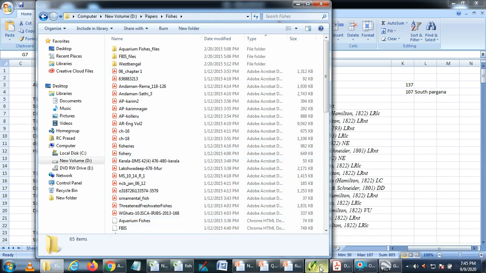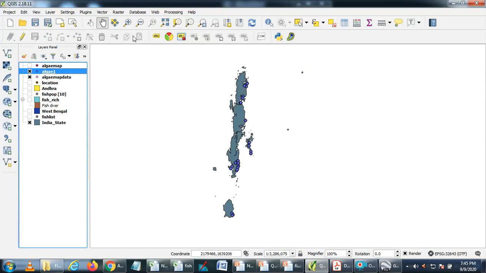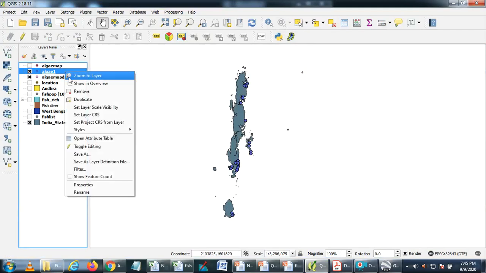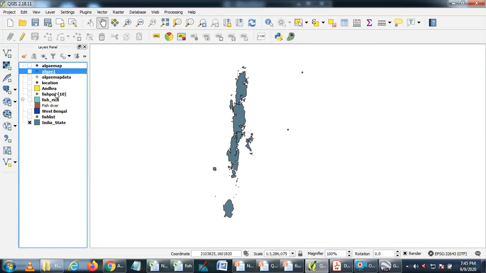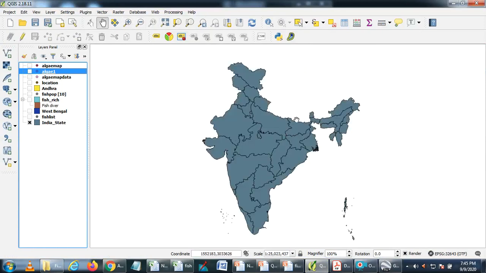For this I have used the same shapefile of the country. I'll close this. I used the shapefile of the entire country where the focus is to show the distribution of ornamental fishes in the entire country. Yeah, so this is the file that I have created.